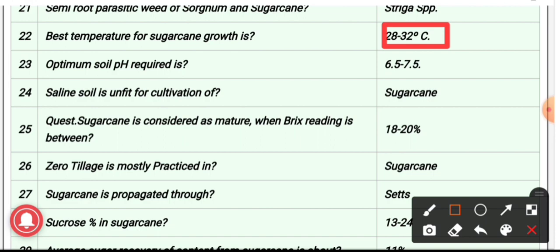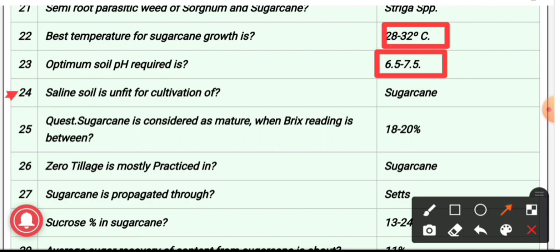23rd, the optimum soil pH which is required for sugarcane is 6.5 to 7.5. This sugarcane is grown on all types of soil which is ranging from sandy loam to clay soil. Sugarcane requires well-drained loamy soil. The saline and alkali acidic soil is not suitable for the cultivation of sugarcane crop.